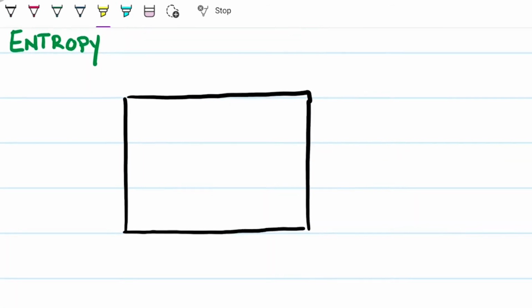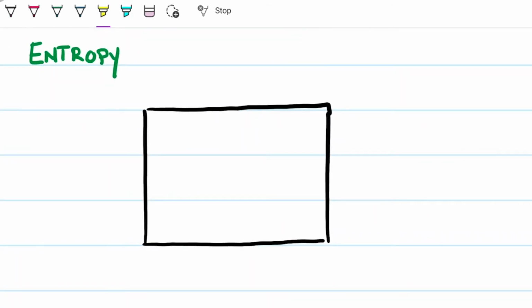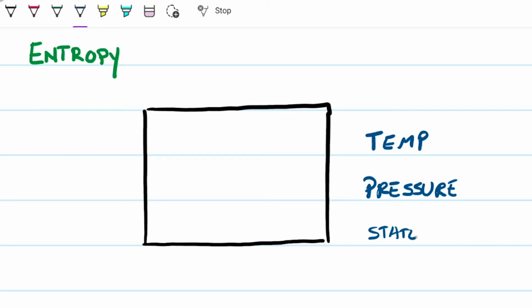Okay, so what we have here is a control volume. I just have a box for now, and we're going to make this super simple. We're going to talk about three different things: temperature, pressure, and state of the matter. We're going to talk about each of these separately, and like I said, it's supposed to be a quick video to assist in your mental modeling of entropy.